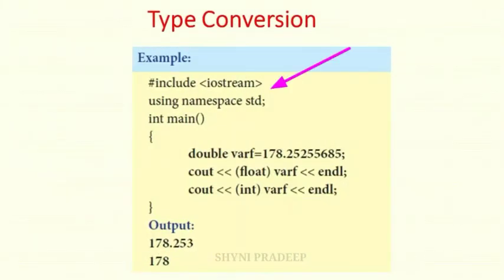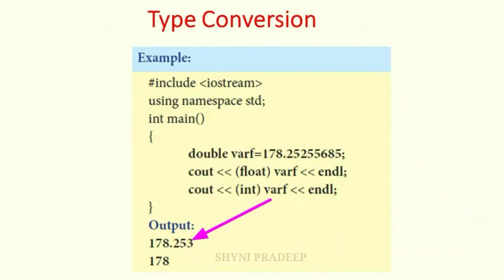This is a header file, within the main function double varf is equal to 178.2525 etc. See the statement cout float varf, which means you have to print the value of the varf variable as a floating point value. So it will be printed like this: 178.253.